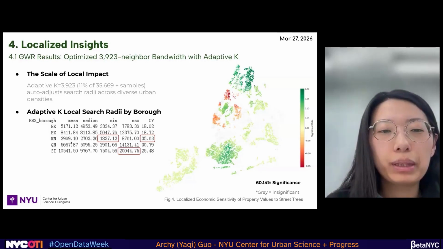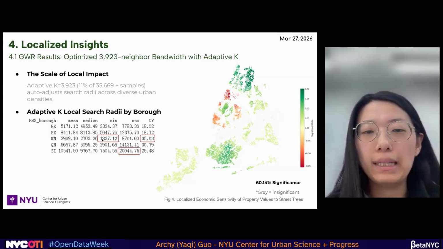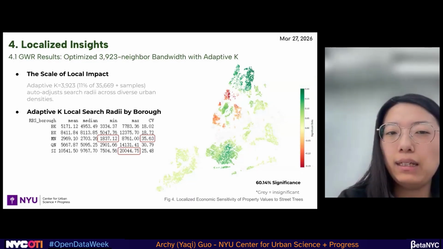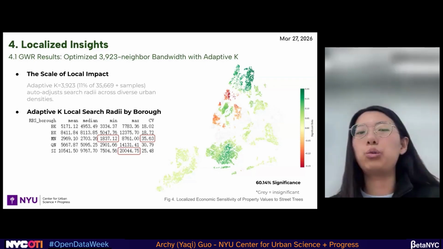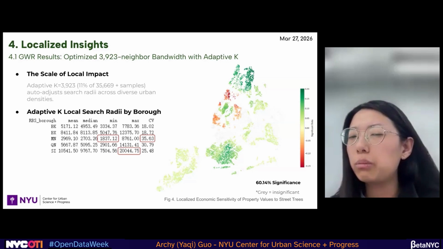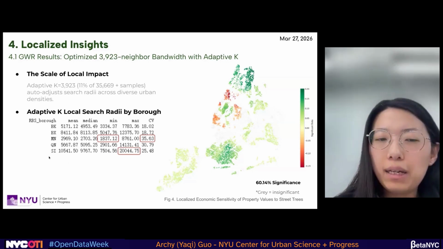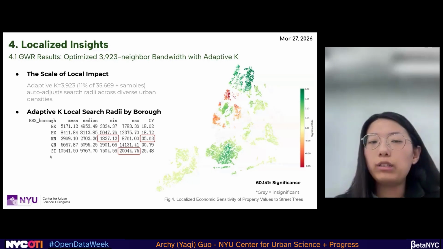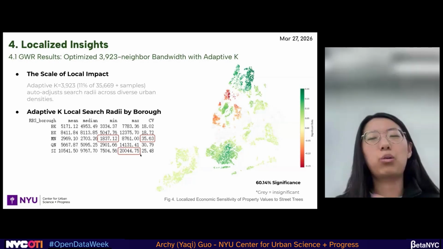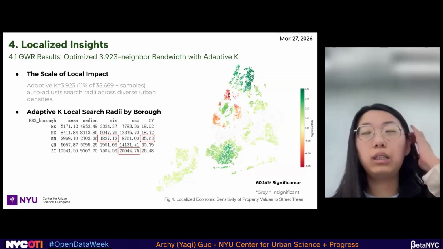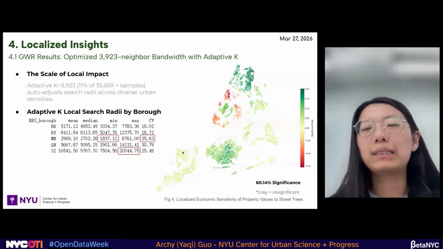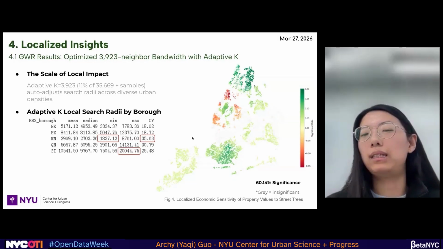So we can see here Manhattan is a borough, and it has the minimum. We calculated the K, the number of neighbors, into the local search radius. It is about 2 kilometers, and if we put that scale into Staten Island, it turns almost 10 times larger, which means across different boroughs, it is almost as if they were different cities. We can see the heterogeneity across the neighborhoods.